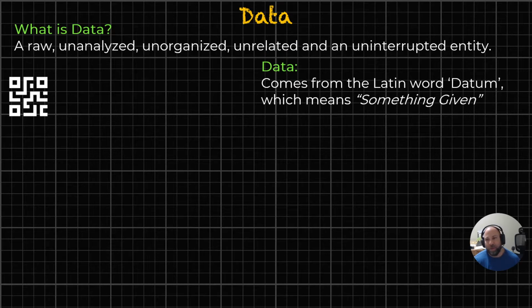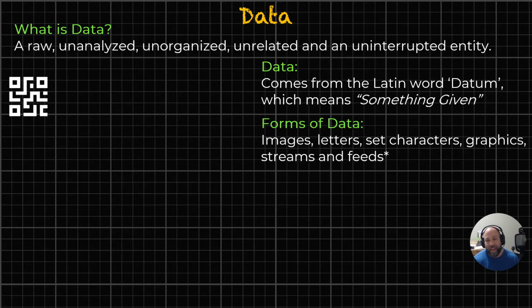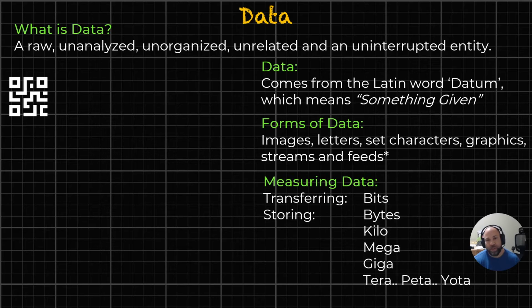Where does the term come from? It comes from the Latin word datum, which means something given, and this should make sense as we get into it a little bit more. We should also know that there are many forms of data. Some of this might seem contradictory when we start to understand what information is, but we're going to work with it a little more over the course of this lecture. Hopefully it makes sense. So images, letters, character sets, some graphics, streams and feeds, I say this with a caveat, would be considered data.